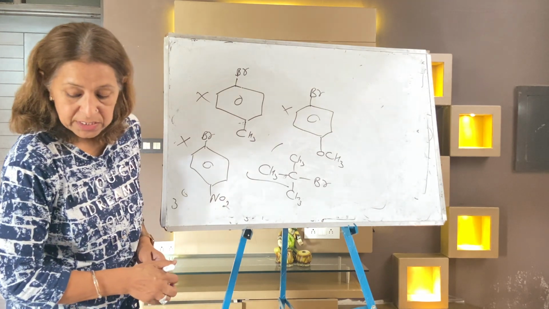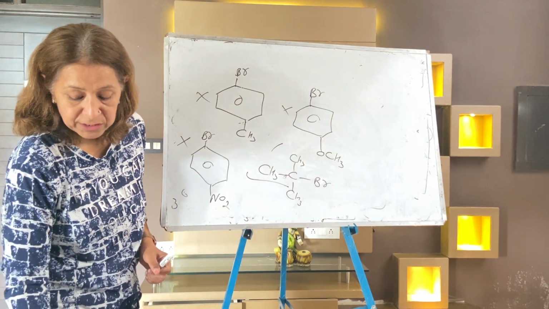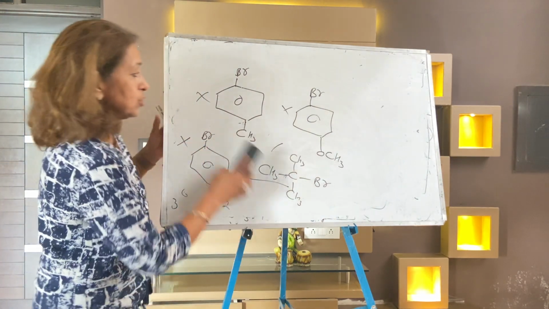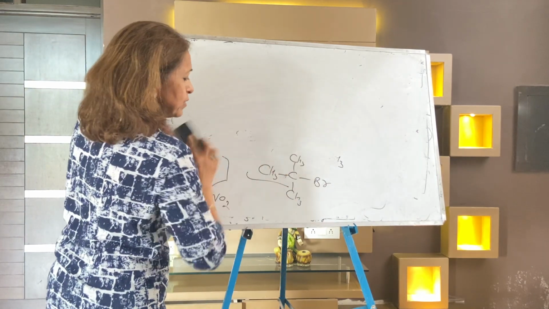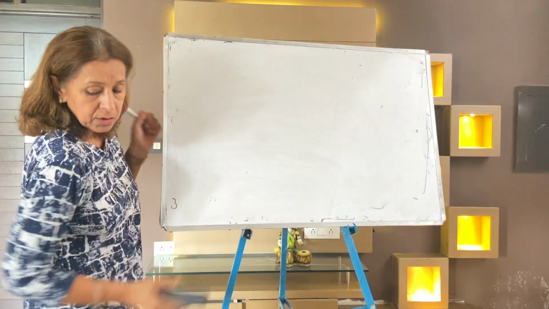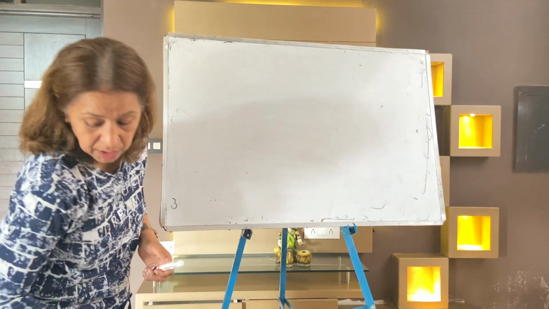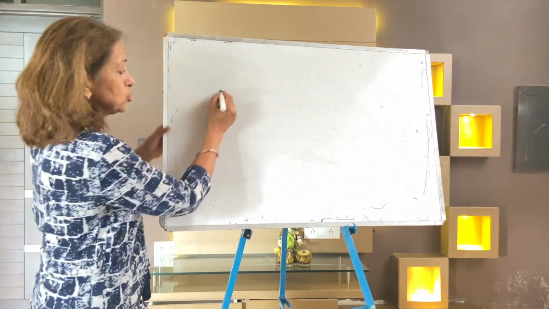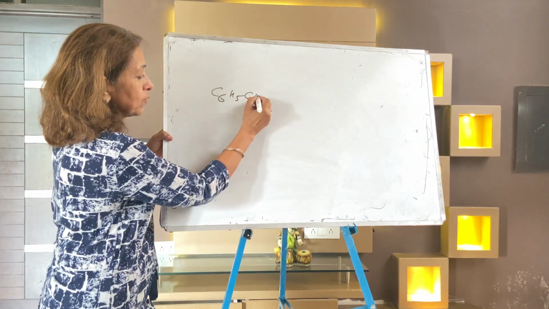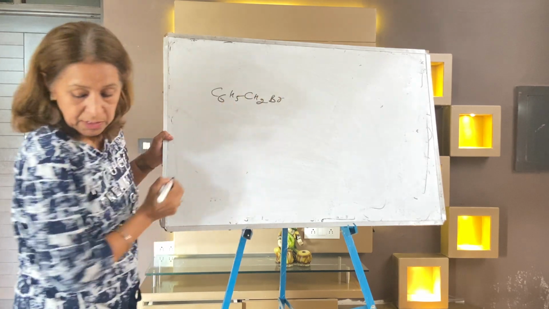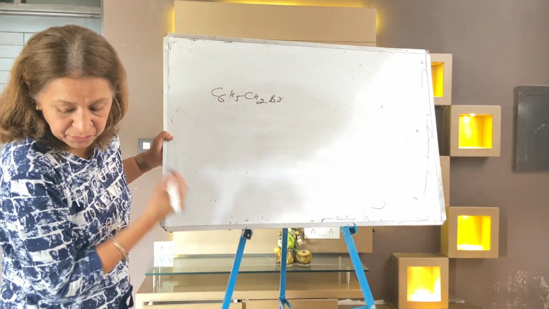Right, the next question is, again, which one is reactive towards SN1 reaction? You may do vice versa, SN2 type even. The question may come from any side. Now I am taking C6H5CH2Br. It's a benzyl. Next is C6H5.